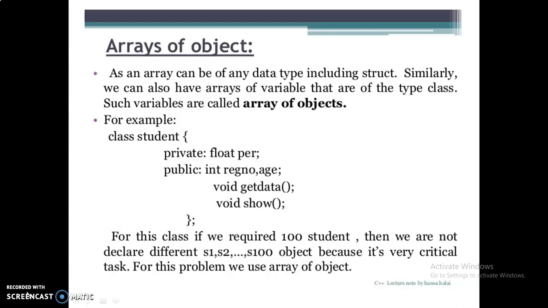In my last class, I explained the concept of static data members and static member functions, and this is the continuation of that concept: array of objects. An array can be of any data type including struct. Similarly, we can also have arrays of variables that are of type class, such variables are called arrays of objects.